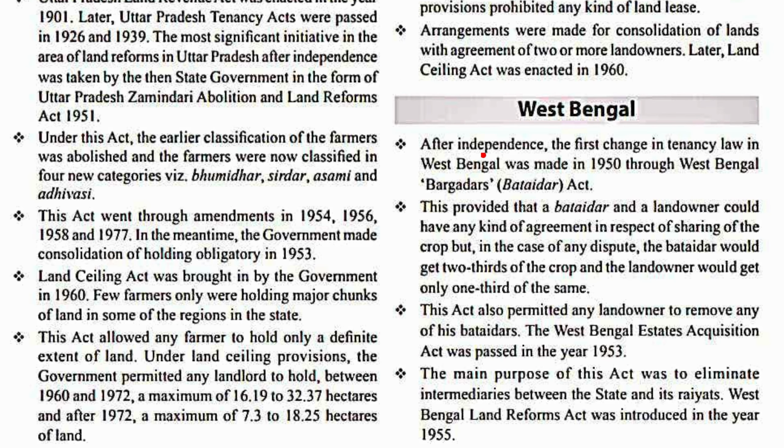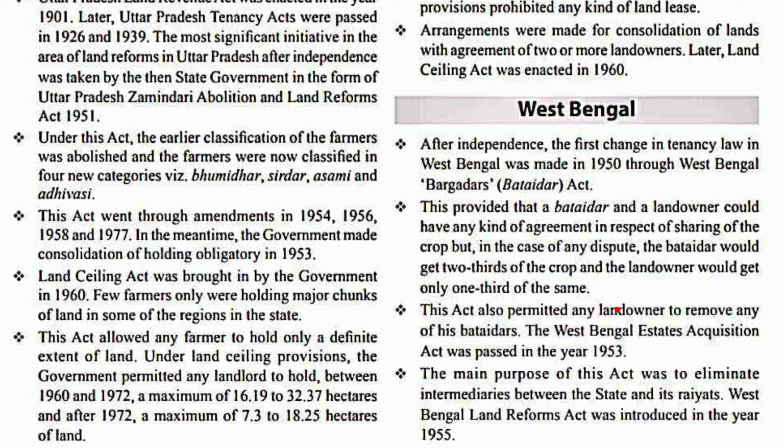Now in West Bengal after independence, the first change in tenancy was made in 1950 through the West Bengal Pargadar, that is Batidar Act. This provided that a Batidar and a landowner could have any kind of agreement in respect of sharing of the crop, but in case of any dispute, the Batidar would get 2/3 of the crop and the landowner would get only 1/3 of the same. The act also permitted any landowner to remove any of his Batidars.